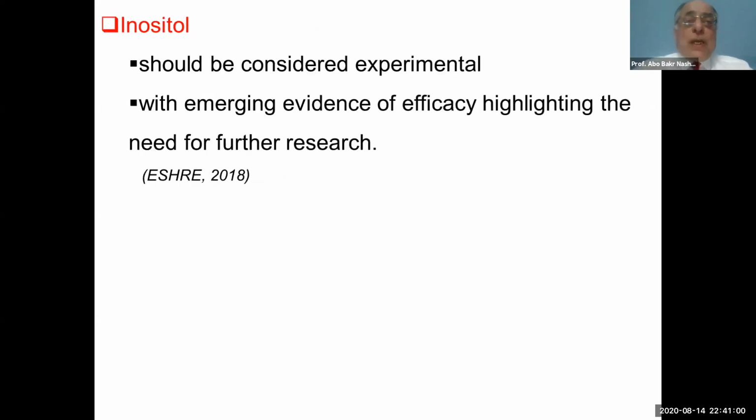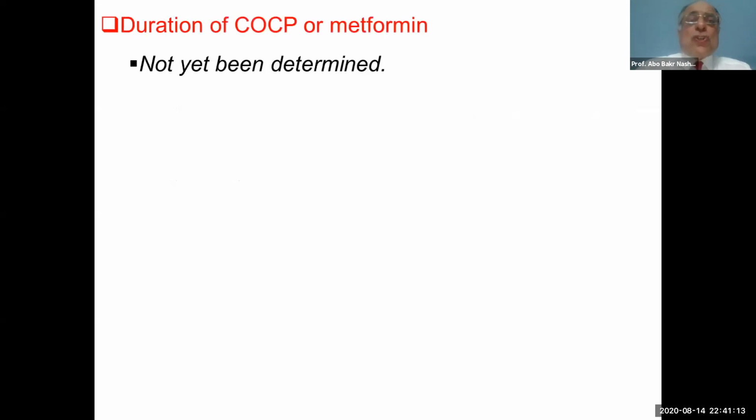What about inositol? It should be considered experimental according to the guidelines, and we are in need of more research to include it in the treatment of adolescent polycystic syndrome.